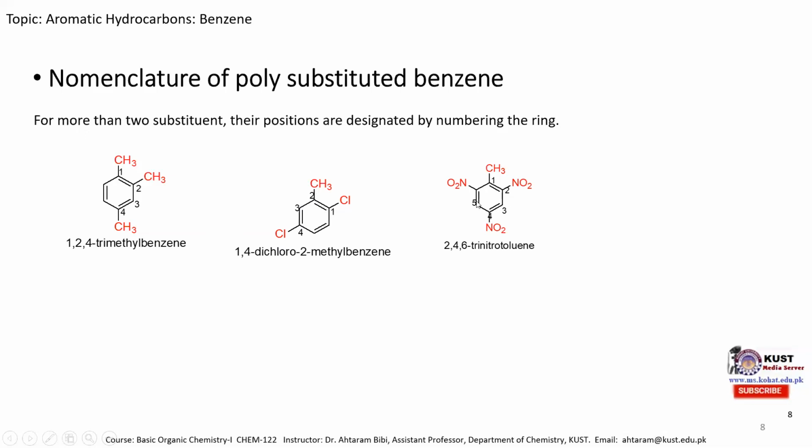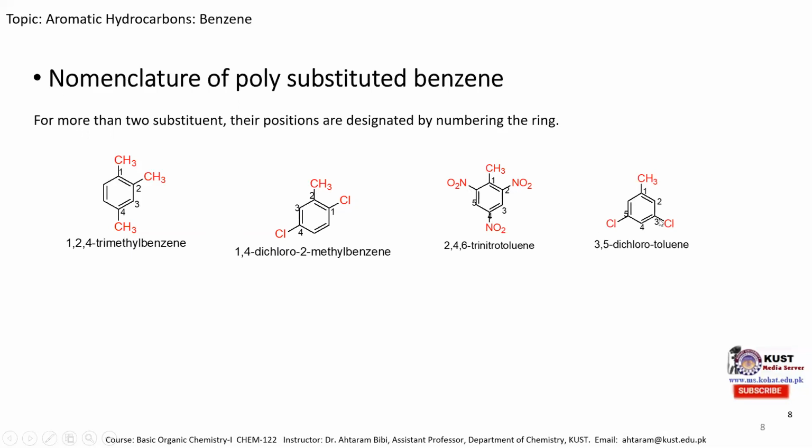But when we consider methyl with the common name and use this as a parent name, toluene, then we start numbering from the carbon atom which bears the methyl group. So it's position 1, 2, 3, 4, 5, and 6. So at position 2, 4, and 6, the nitro groups are present. So we use the prefix 2,4,6-trinitrotoluene.